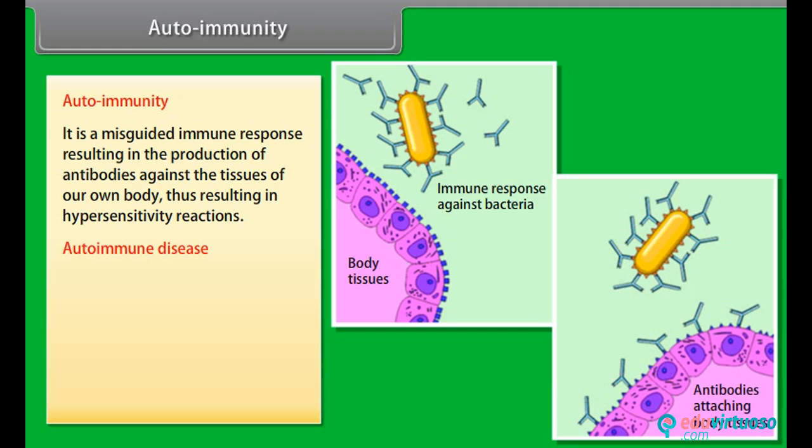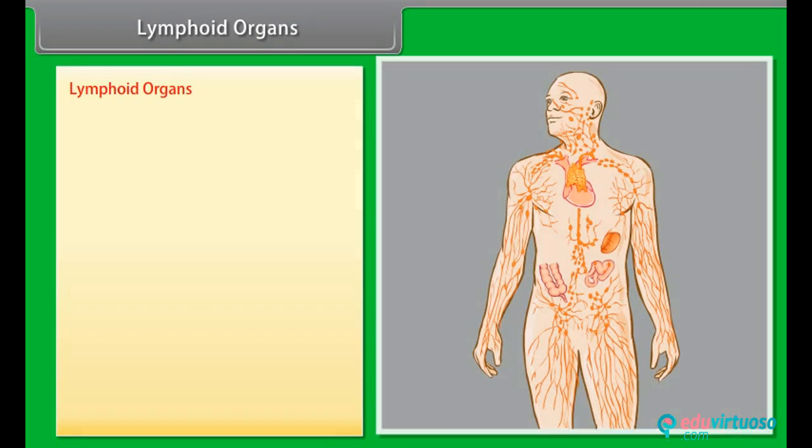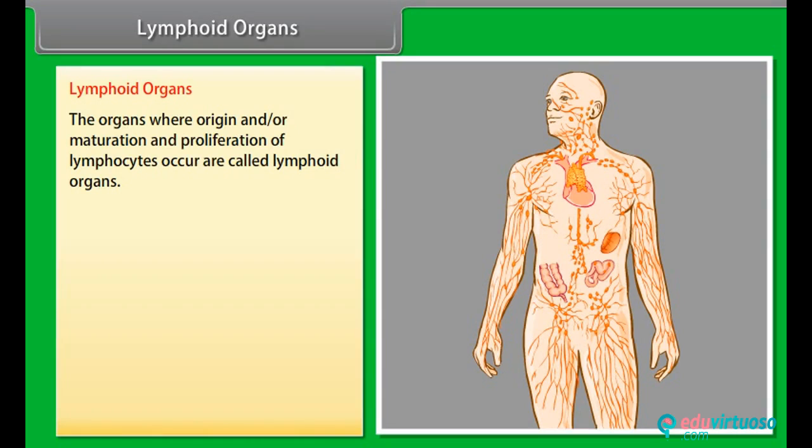Autoimmune disease. Any disease or damage occurring due to the abnormal functioning of the immune system against body's own cells and tissues is called an autoimmune disease. For example, rheumatoid arthritis. Lymphoid organs. The organs where origin and or maturation and proliferation of lymphocytes occur are called lymphoid organs.